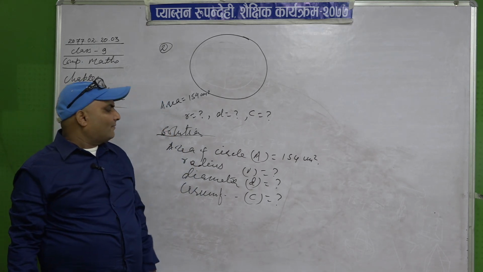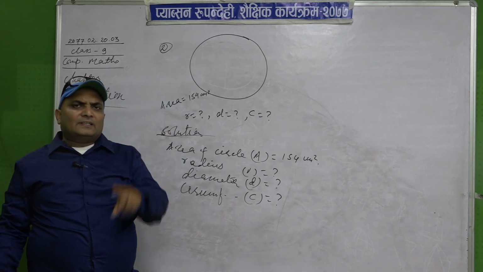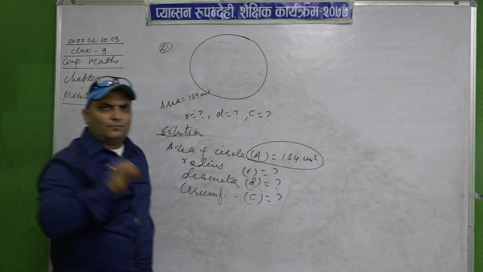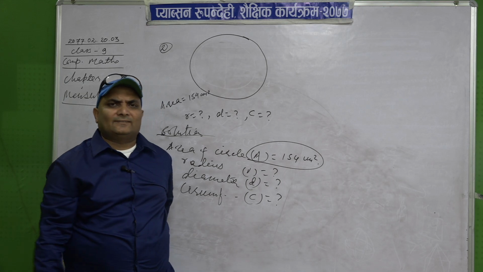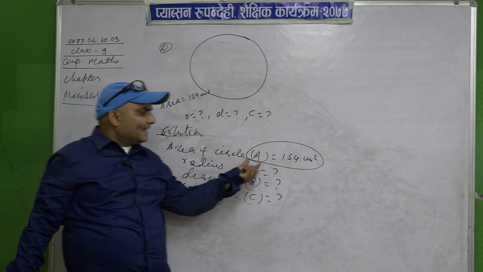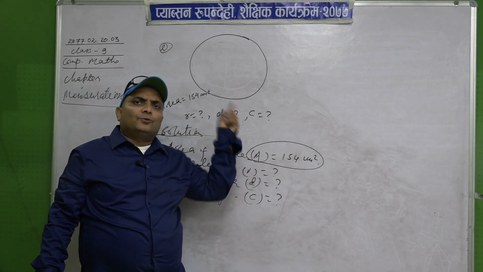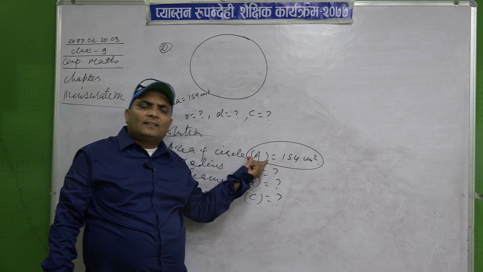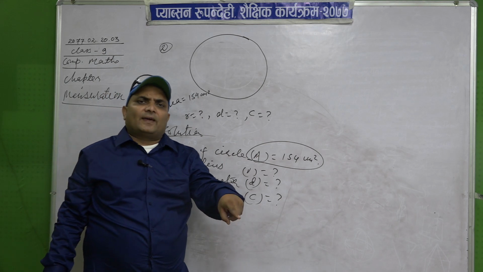Now how do we find out? Always remember, whatever is given, we have to use the formula of that given. Suppose area is given, then use the formula of area. If circumference is given, then use the formula of circumference.